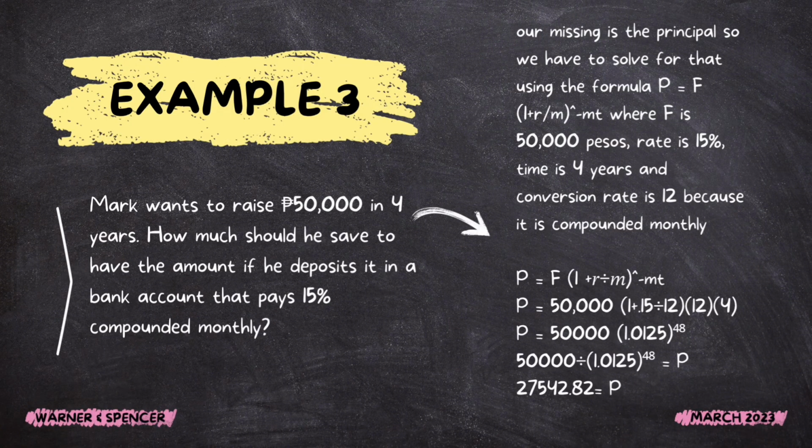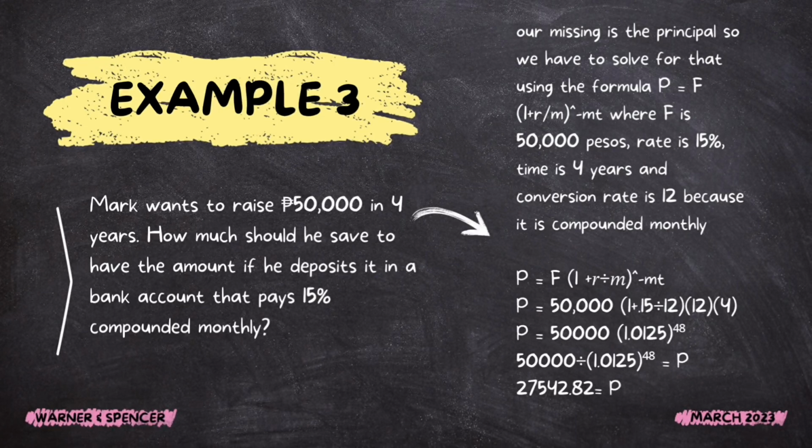Example number 3. Mark wants to raise 50,000 pesos in 4 years. How much should he save to have the amount if he deposits it in a bank account that pays 15% compounded monthly? For this example, our missing value is the principal, so we have to solve for that using the formula where F is 50,000 pesos, rate is 15%, time is 4 years, and